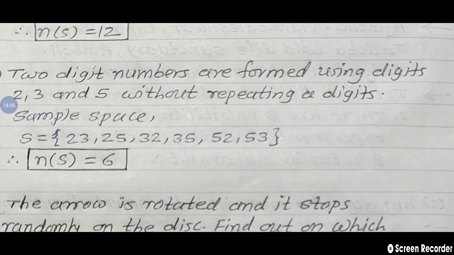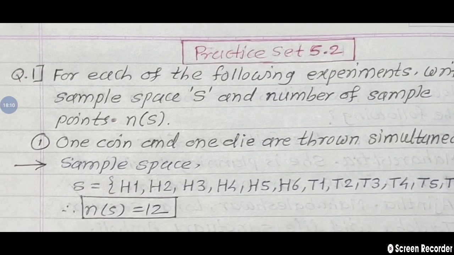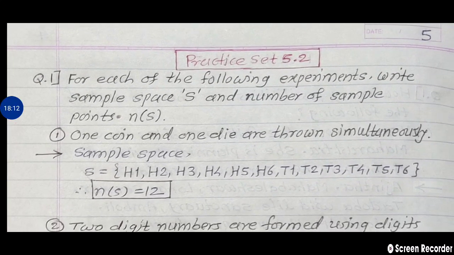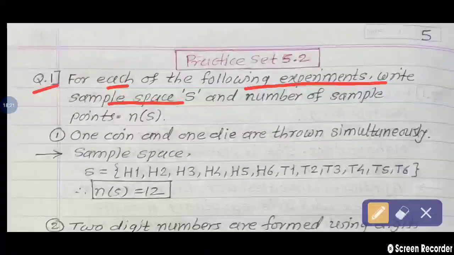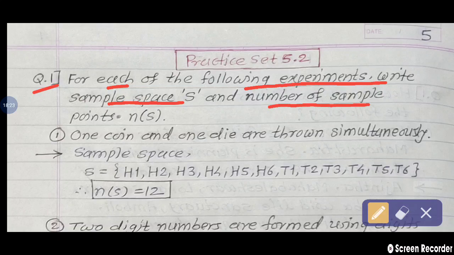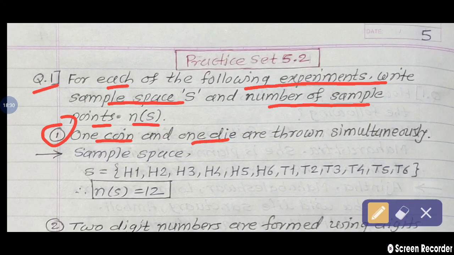Next, a few examples we solve from the practice set 5.2. See the question number 1. For each of the following experiments, write sample space S and number of sample points N of S. So first one. One coin and one die are thrown simultaneously. Simultaneously means at the same time.